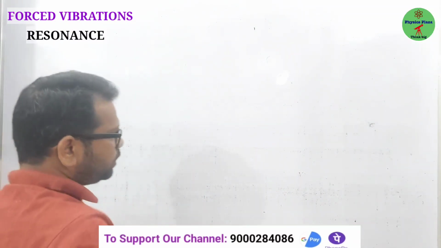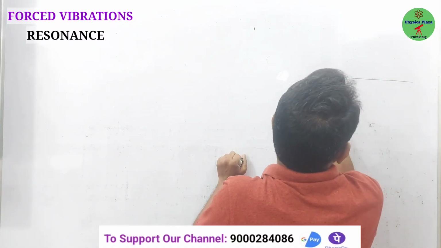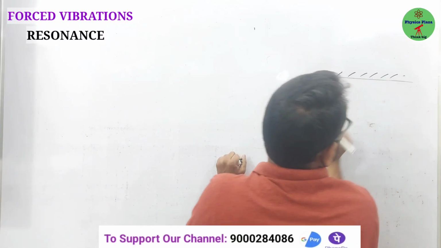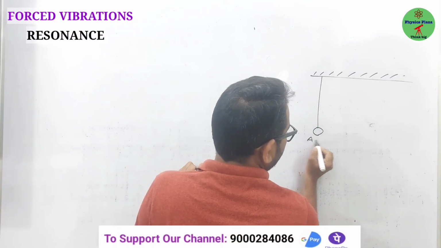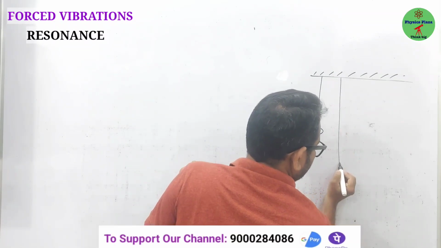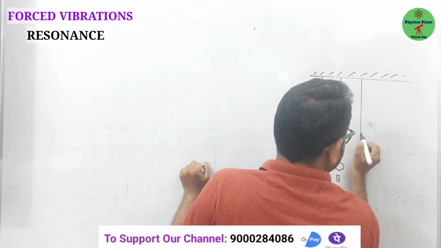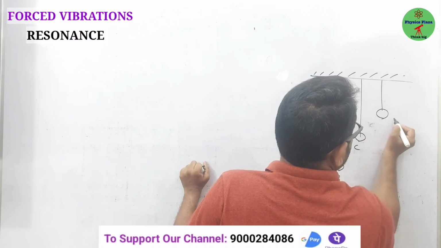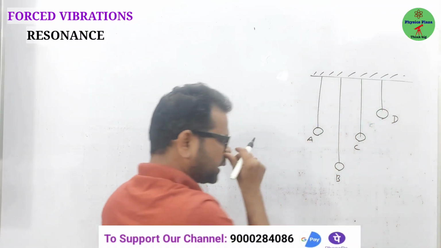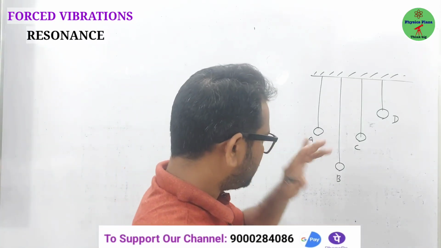Here, it is one of the important examination points, and again a famous one. Let us take 4 simple pendulums: simple pendulum A, simple pendulum B, simple pendulum C, and simple pendulum D. So, 4 simple pendulums with different lengths are taken. Please try to understand this.